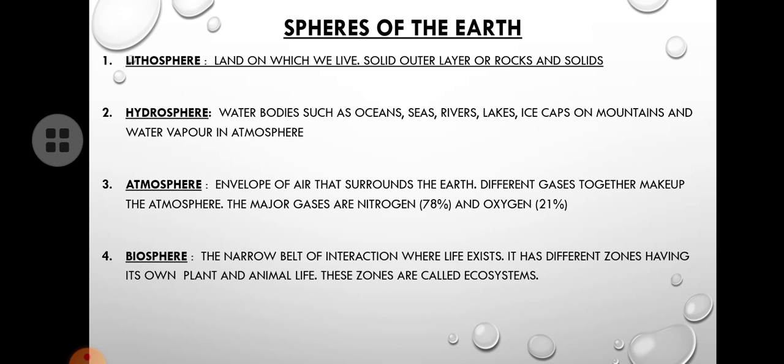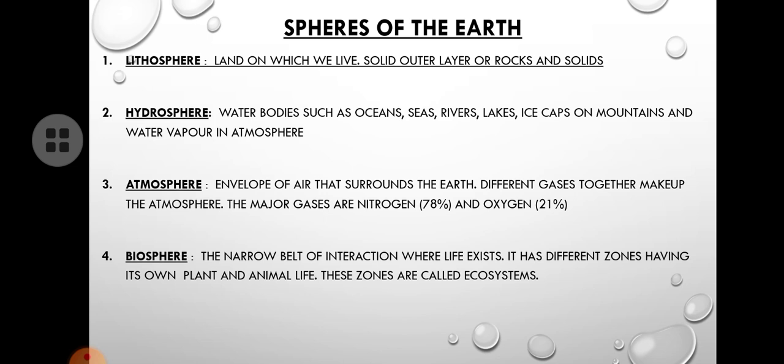So atmosphere means what? Atmos means, in Greek it is called air. So the air part which envelops, which covers our earth, is called atmosphere. Okay, so when you stand in the ground, look up. So for particular distance above our earth, we have air, isn't it? So up to the portion in the sky where we have air, it is called atmosphere.